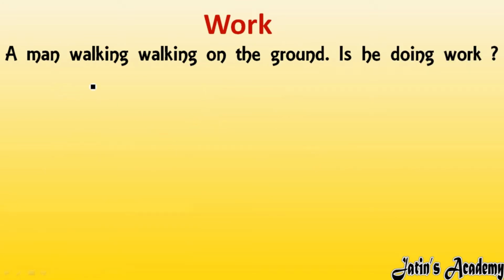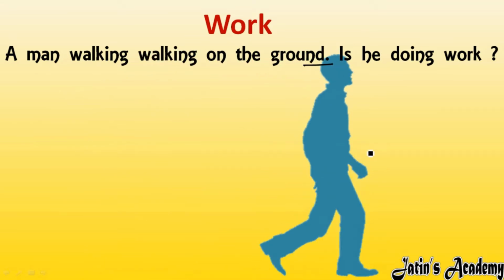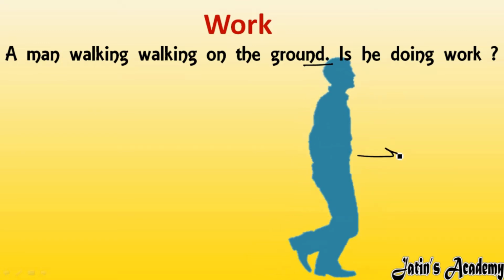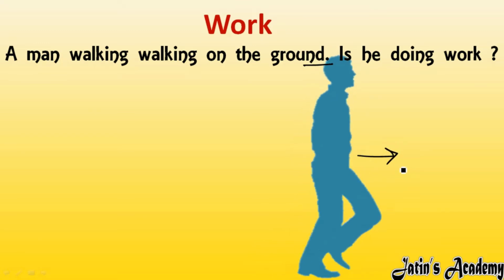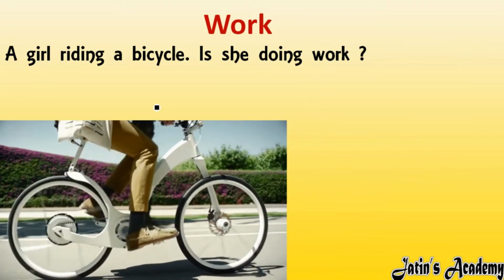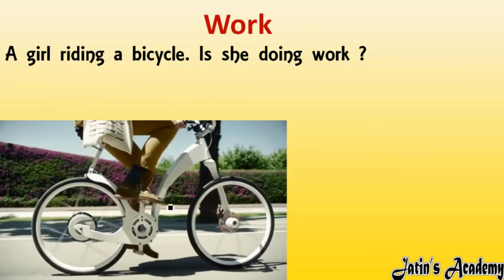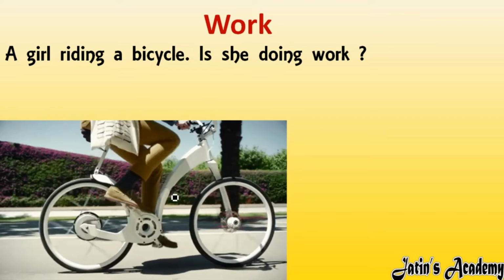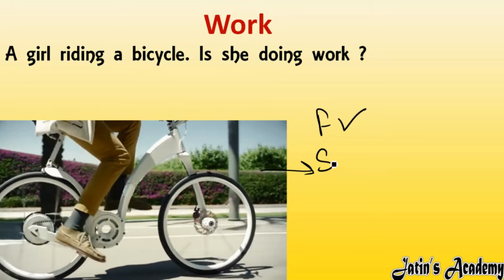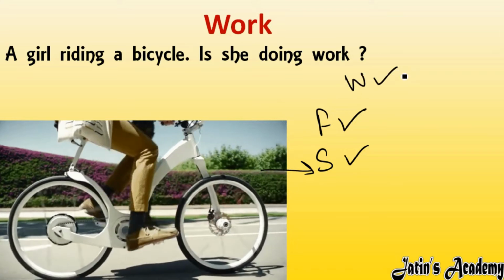Next we are having: a man walking on a ground. When a man is walking on the ground, is he doing any work? Yes, obviously he is applying force on the ground, plus he is showing some distance or displacement also, so he is doing work. Next example related to work: a girl is riding a bicycle. She is applying her force on the pedals, plus the bicycle is also moving. Force is there, displacement is also there, which means the girl is doing work.